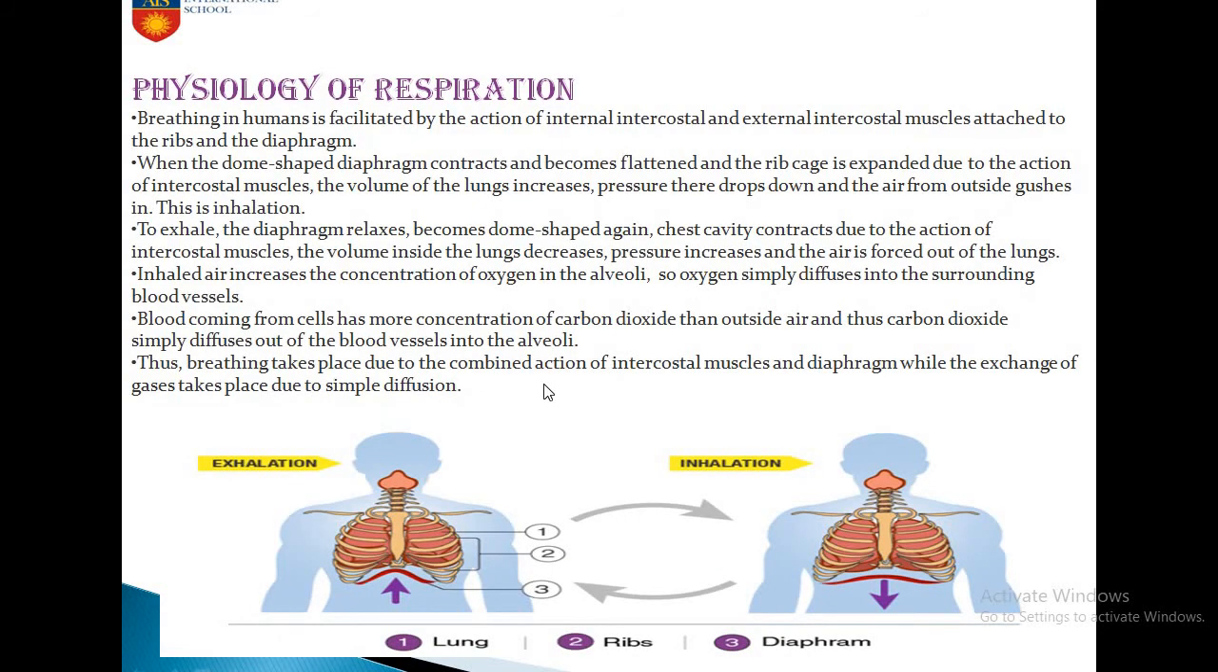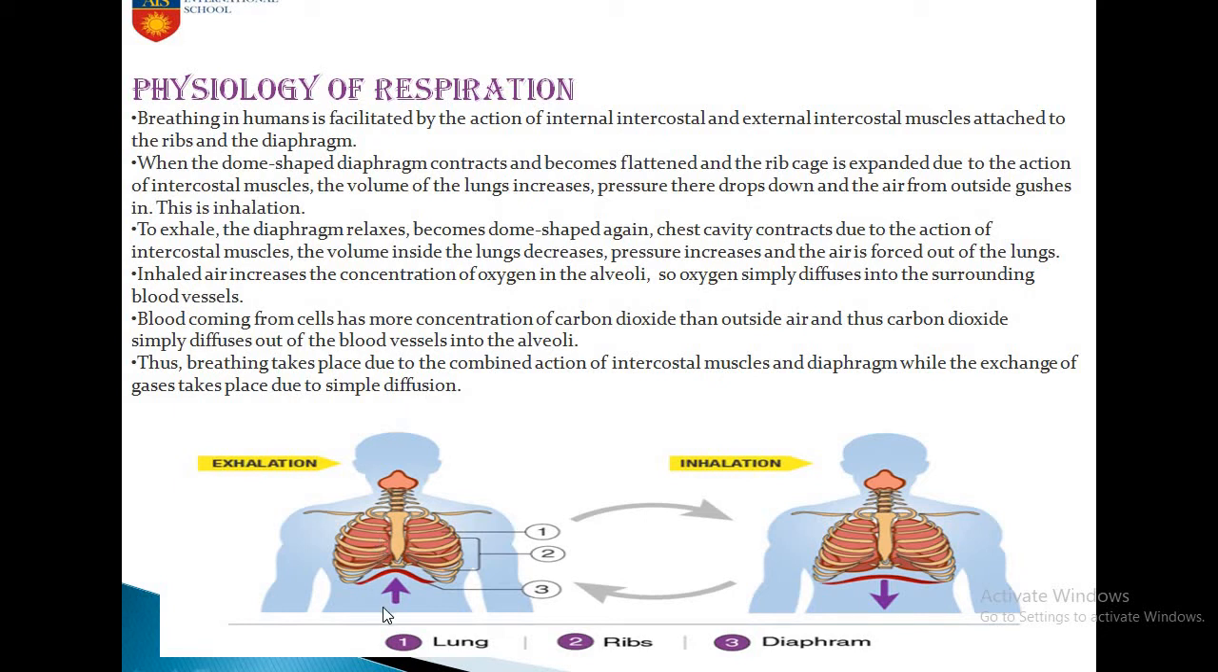Now this is the physiology of respiration. What are the organs involved in respiration? Nose, nostrils, pharynx, larynx, trachea, lungs, and in the lungs you have alveoli. Breathing in humans is facilitated by the action of the intercostal muscles. You can see these are the intercostal muscles, and this is the diaphragm, a flat muscular structure which separates the thoracic and abdominal cavities.